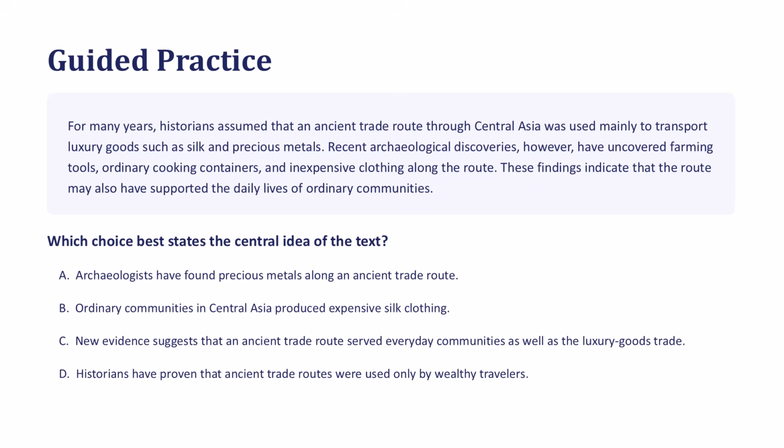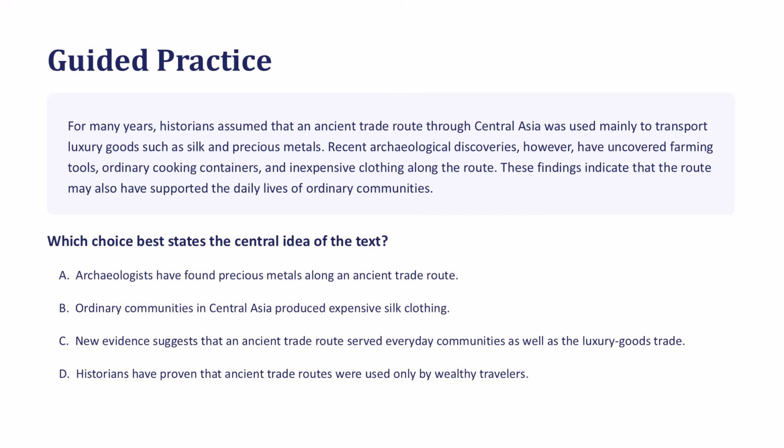For many years, historians assumed that an ancient trade route through Central Asia was used mainly to transport luxury goods such as silk and precious metals. Recent archaeological discoveries, however, have uncovered farming tools, ordinary cooking containers, and inexpensive clothing along the route. These findings indicate that the route may also have supported the daily lives of ordinary communities. Which choice best states the central idea of the text?